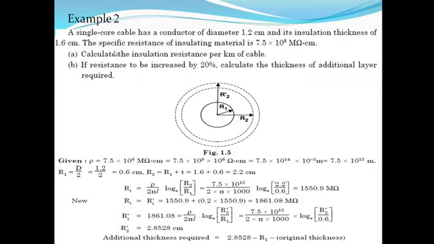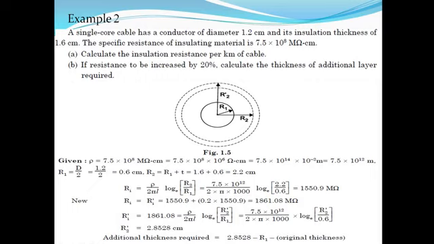Another example. A single core cable has a conductor of diameter 1.2 cm and its insulation thickness 1.6 cm. The specific resistance, means resistivity of a insulating material, is 7.5 into 10 raised to 8 mega ohm centimeter. Calculate the insulation resistance per kilometer of cable. If resistance is to be increased by 20%, calculate the thickness of additional layer required.